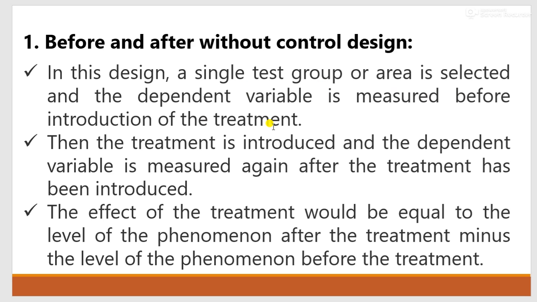Then treatment is given, and after that the dependent variable is measured again. The effect of treatment can be measured by subtracting the level of phenomena before treatment from the level after treatment.